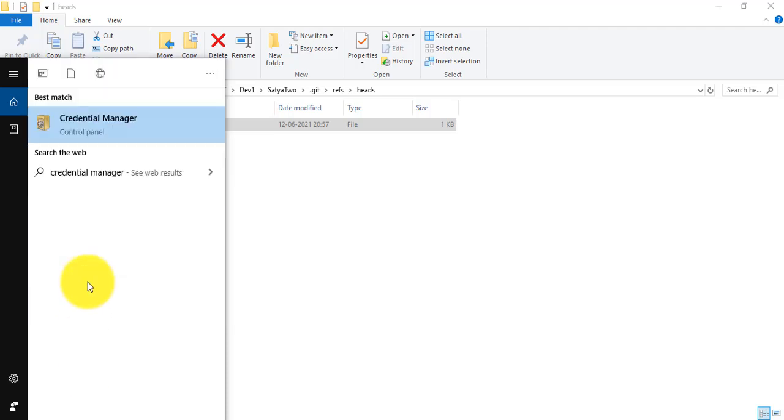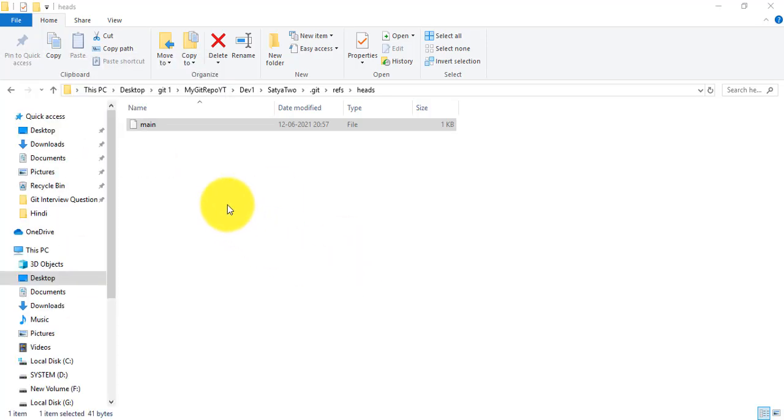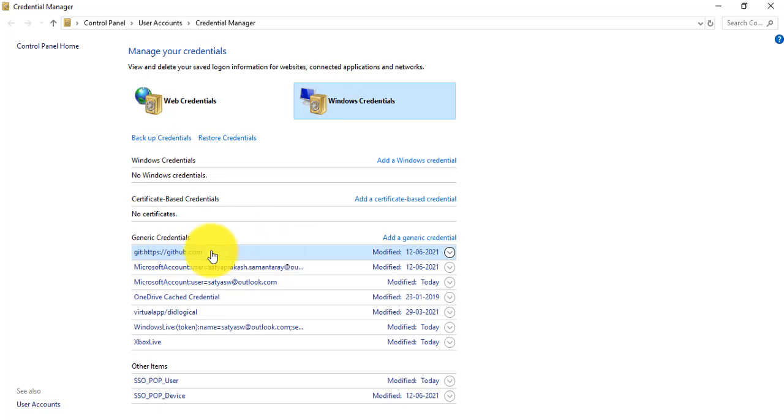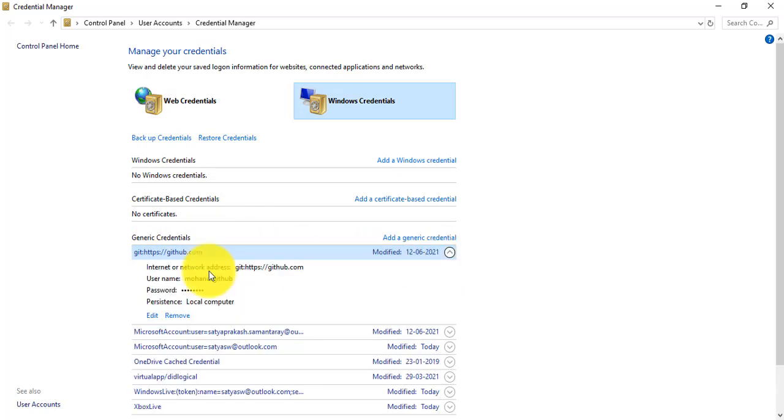Okay, now yeah, it is Credential Manager, right? In a search bar I have opened this one. After clicking on Credential Manager, if you go to Windows Credentials, and here you can see the Generic Credentials section, you will get your GitHub credential already configured on a local machine, that is on Windows, and you can configure it as well in Linux or other operating systems using Git Bash.